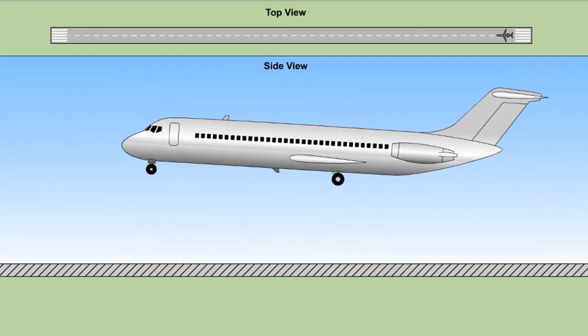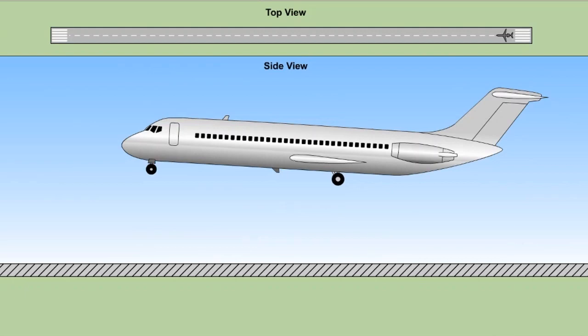MD-82 landing distances published in the airplane flight manual are predicated on the deployment of ground spoilers at touchdown and the use of main wheel brakes. Engine thrust reversers may be deployed to further decrease the landing distance, but the effect of reverse thrust is not included in the published landing distance.